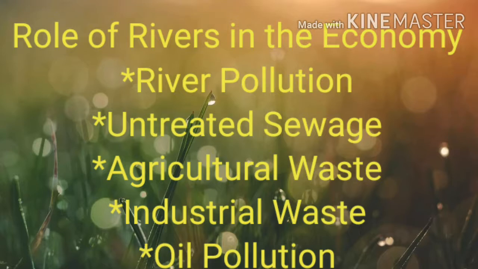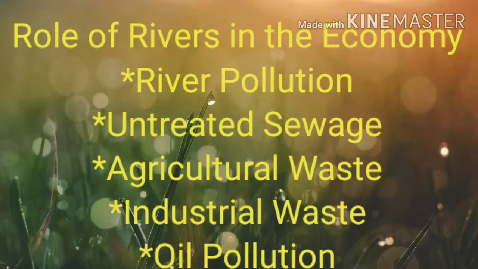Next, oil pollution. Students, if oil enters a slow moving river, it forms a rainbow colored film over the entire surface, preventing oxygen from entering the water. This causes death of many water organisms. Students, increasing population, urbanization and industrialization also contribute to river pollution, which has increased to very high levels.